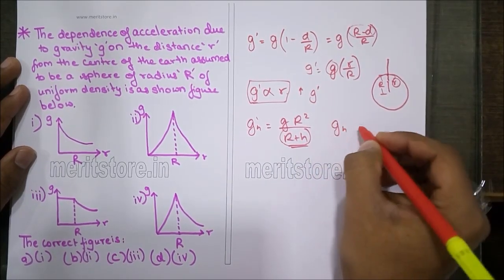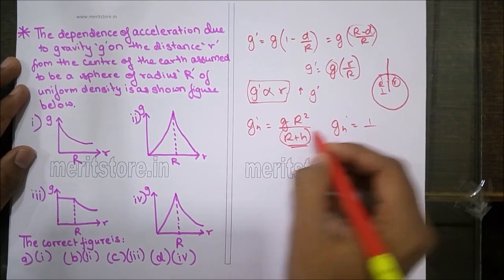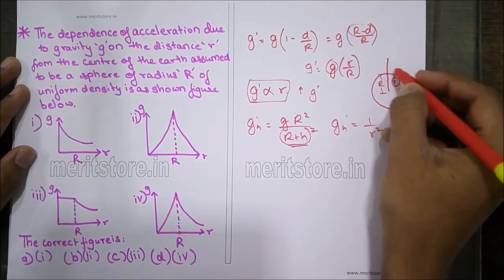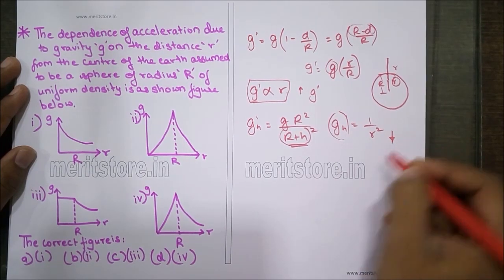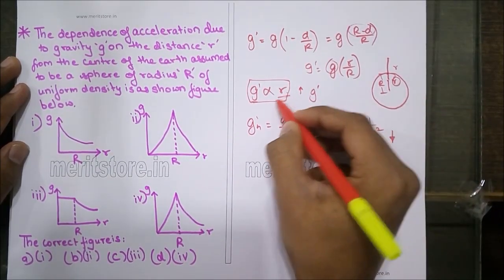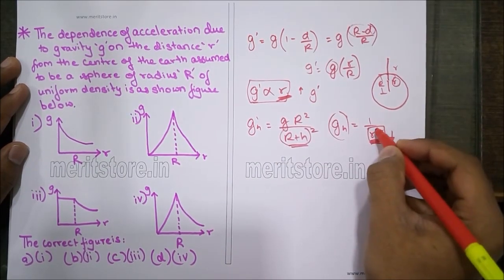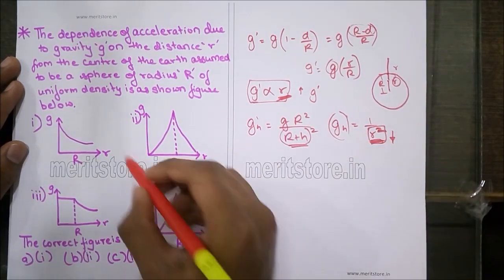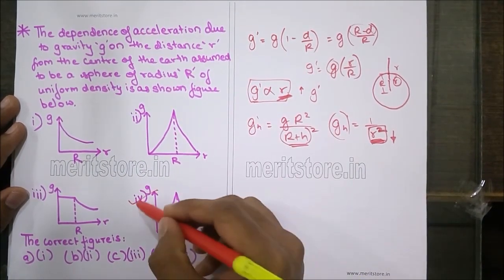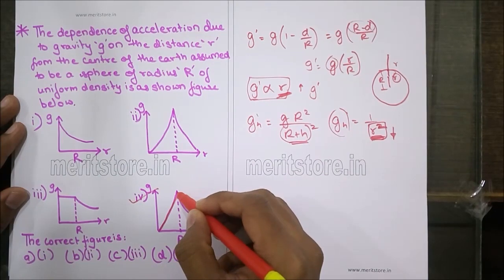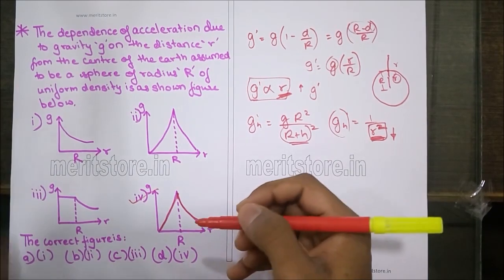So as you can see, g dash is inversely proportional to r square. As height increases, the value of g dash decreases. So this is linearly proportional, and this is inversely proportional but in the parabolic form, since it is r square. Hence the figure number D, or the fourth figure, linearly proportional and then parabolically proportional in the inverse manner, is the correct figure.